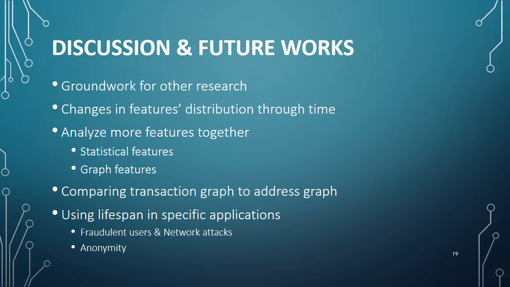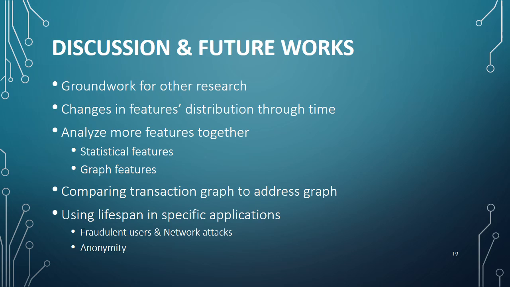Finally, we discuss possible future research here. As we could see, our work is fundamental and can be a groundwork for future research. We suggest these possible future works. First, a possible route is to analyze the distribution's changes through time, and not for the whole data together, and find correlations between the changes and events from the real world that affect the cryptocurrency. Another possible idea is to analyze more features together and maybe add some graph features as well.